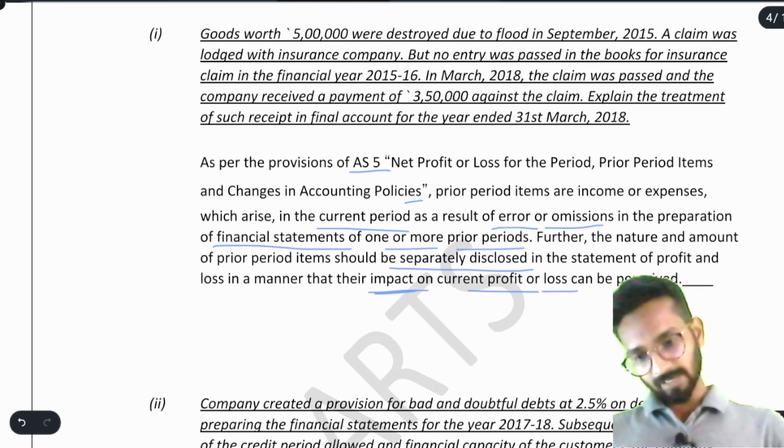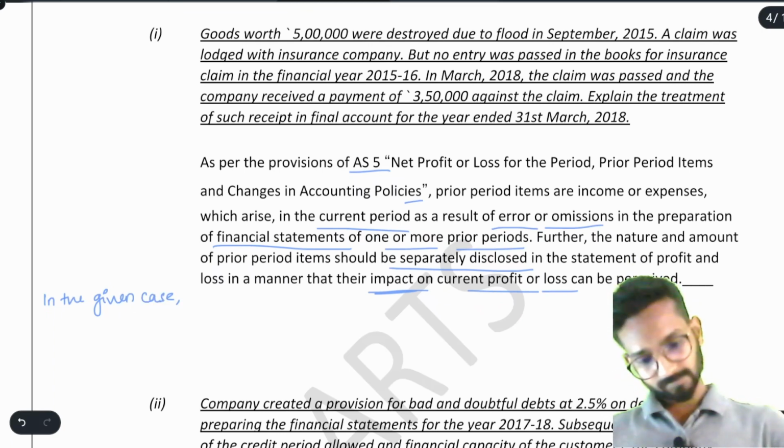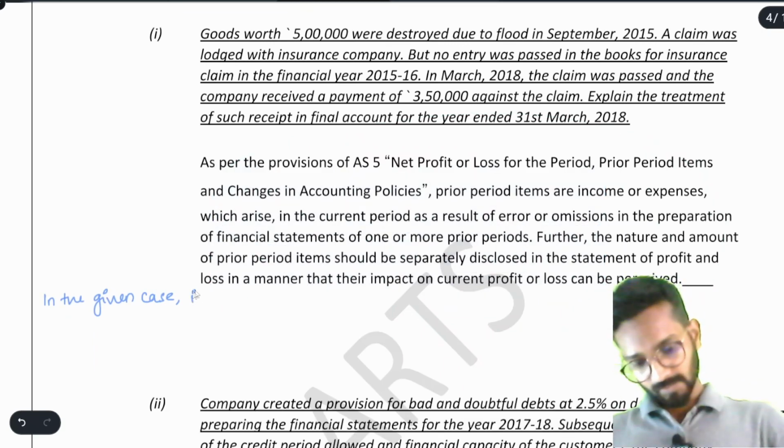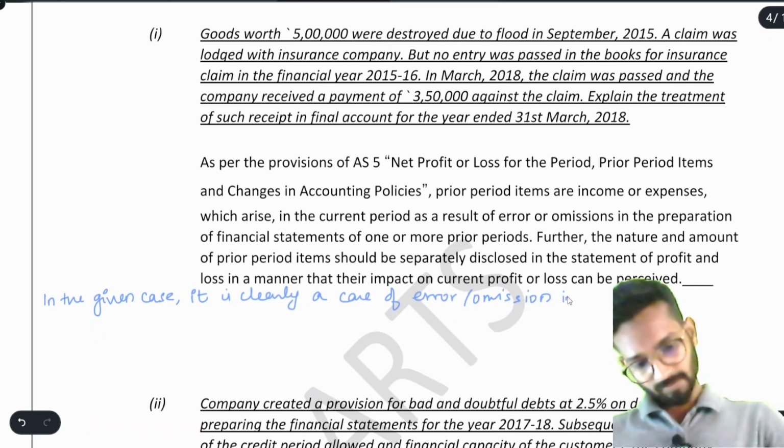See, it can be perceived. After that, in the given case, you can say it is clearly a case of error or omission in preparation of FS.